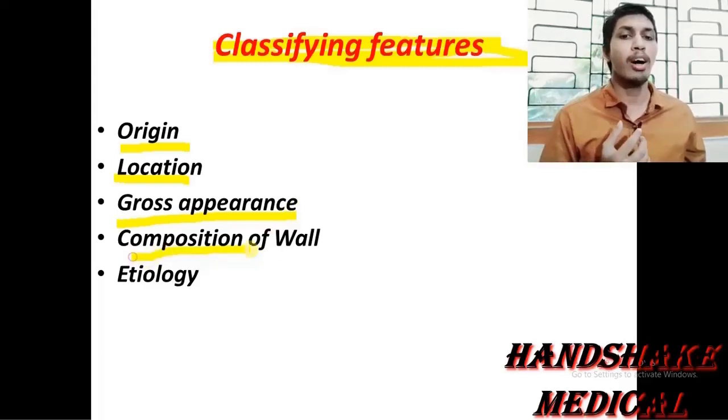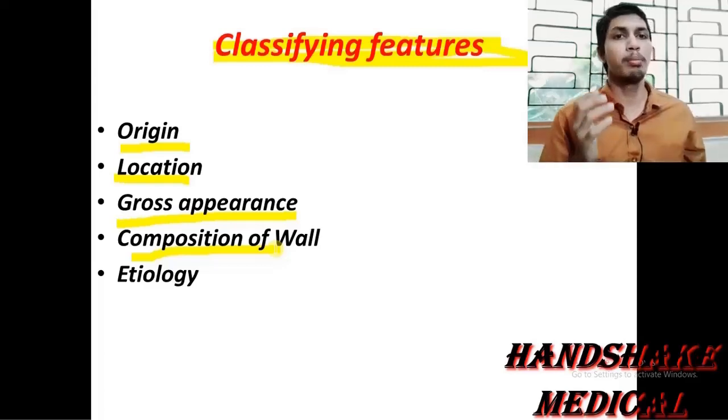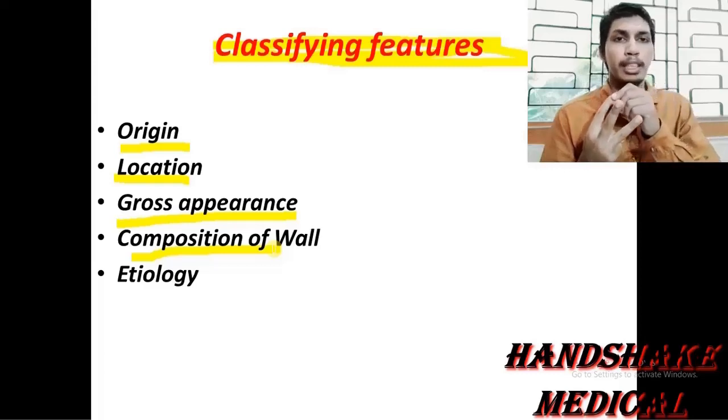Fourth, on the composition of the wall, means the affected wall. Actually the blood vessel is normally composed of three walls. One is the tunica intima present inside, second one is the tunica media present in the middle, and the outer one is the tunica adventitia.